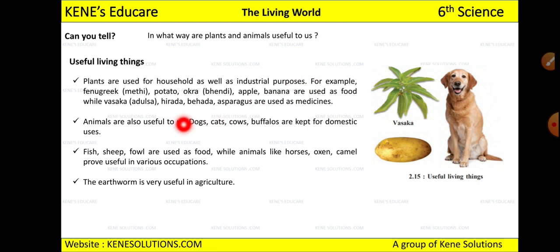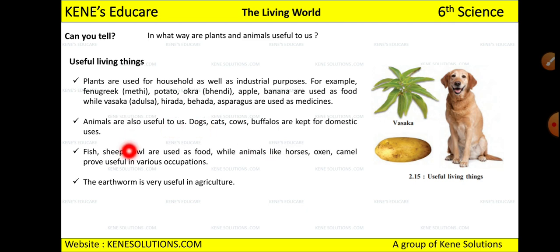For example, fenugreek, which is methi, potato, okra, which is bhindi, apple, banana are used as food, while vasaka, which is called adalsa, hirada, behda, asparagus are used as medicine. So plants we use at home and in industries for various medicinal and healthcare purposes, right?